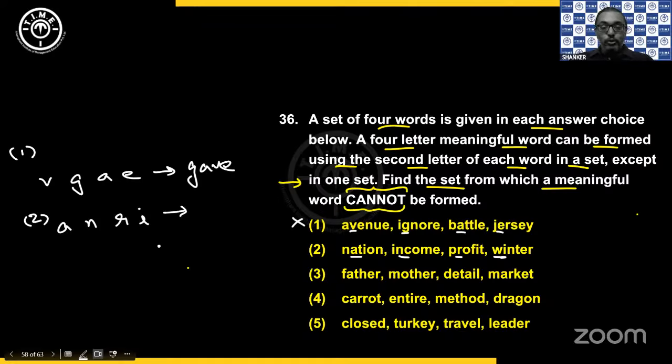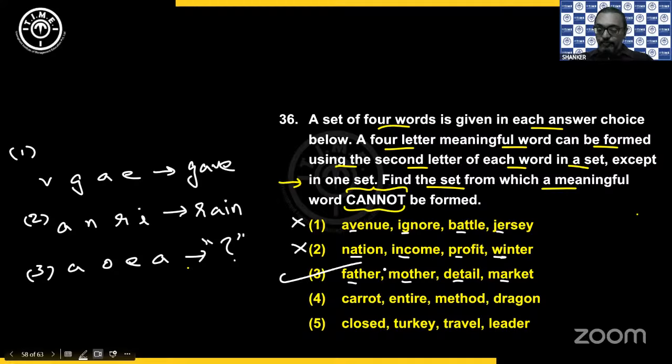Correct. You'll get gave for the first one. Second option, you have ANRI. We get rain. So that is also there. Not an option. Then in the third, take the second letters AOEA. Now this is where I will not be able to form a meaningful word. Correct. You will get gave for the first option and rain for the second option. So third option is what we choose as our answer because I will not be able to form any meaningful word using these vowels.